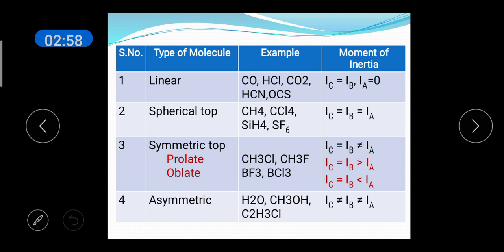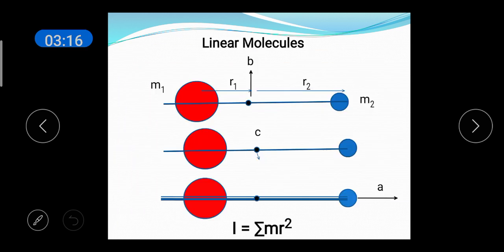Asymmetric top molecule, example H2O, CH3OH, C2H3Cl. Here the moment of inertia of the molecule about the three principal axes are not equal. IC is not equal to IB, not equal to IA. Now let us see how to find the moment of inertia of a molecule.